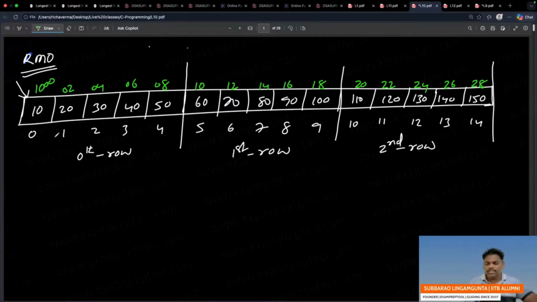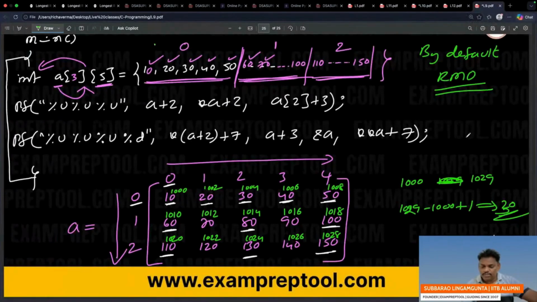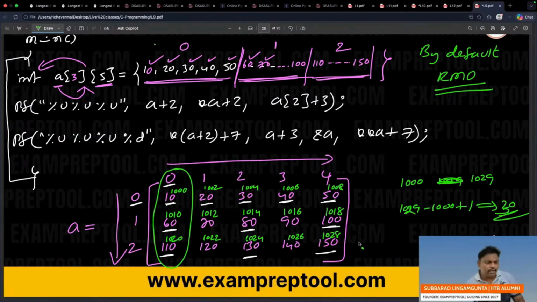What is the column major order? I think anyhow you will see that in the data structure subject. Column major order means it will store like this: the 0th column it will store first. This is the 1D array. Let me write roughly. Assume a 1D array. Every multi-dimensional array inside the computer will store as a 1D array.